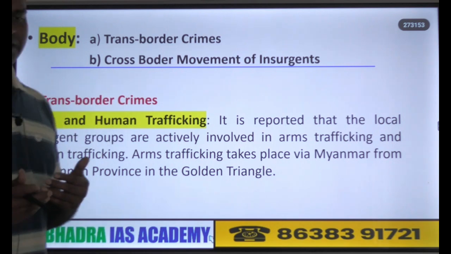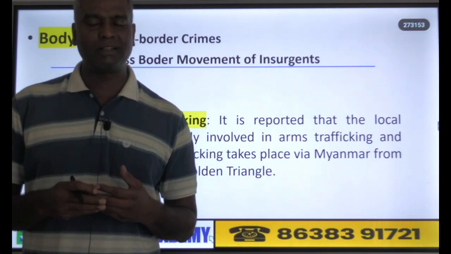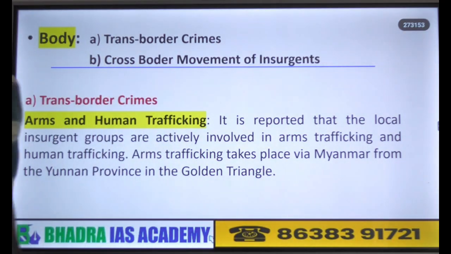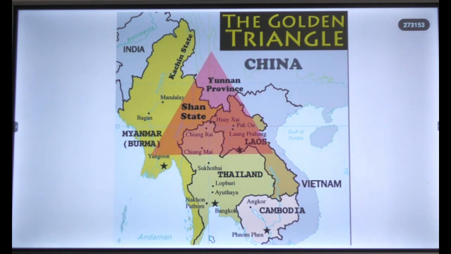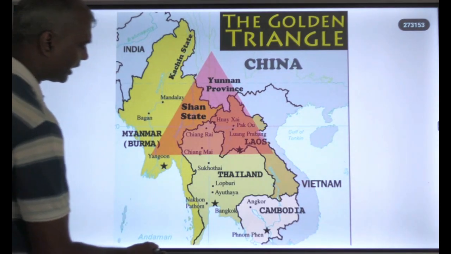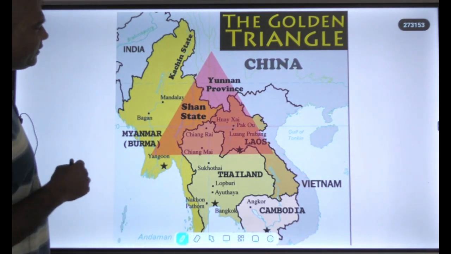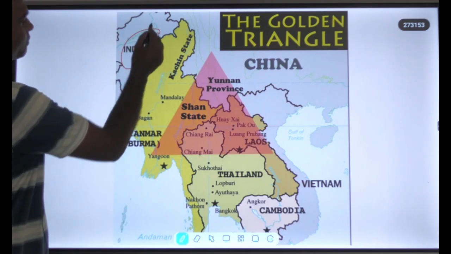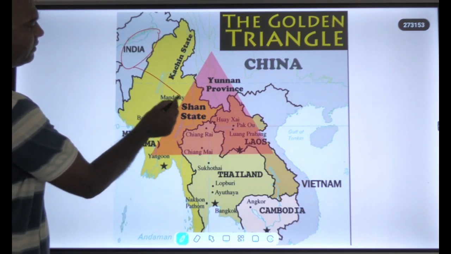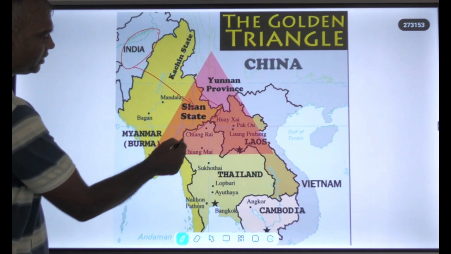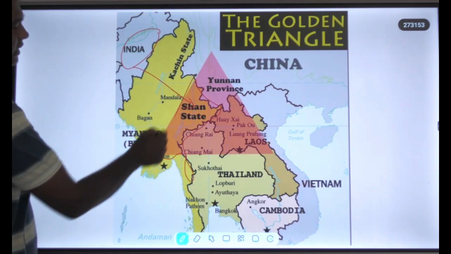So if you look at the Myanmar border, it is very close to what we call the golden triangle. So if you look at the golden triangle, why is it significant? Here is India and this is Myanmar, and Myanmar is also part of this golden triangle, this much part.